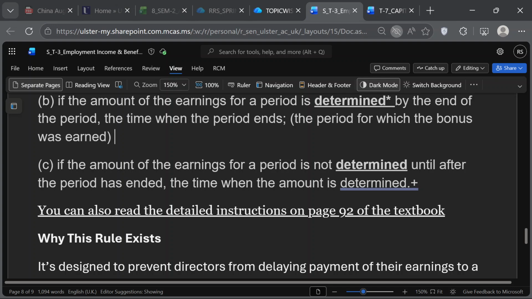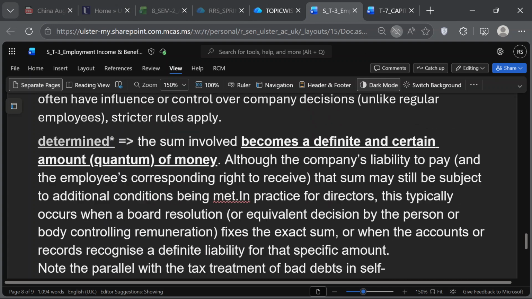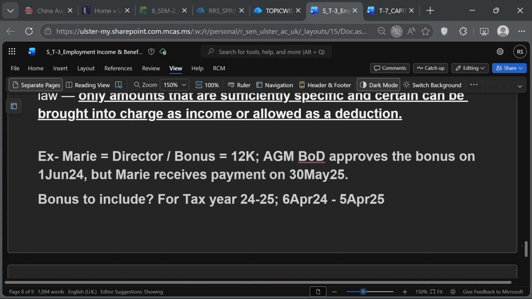So that means what will happen? To solve your problem, we are looking at 24-25. Although it is being paid on 30th May 25, this is outside this tax year.